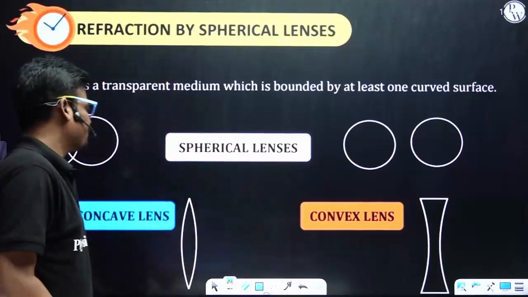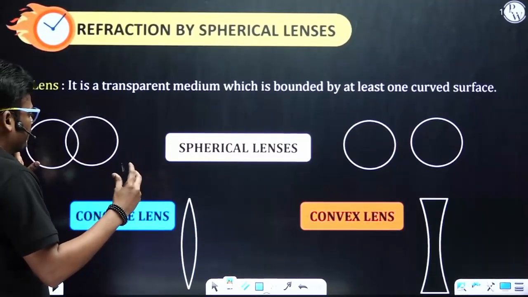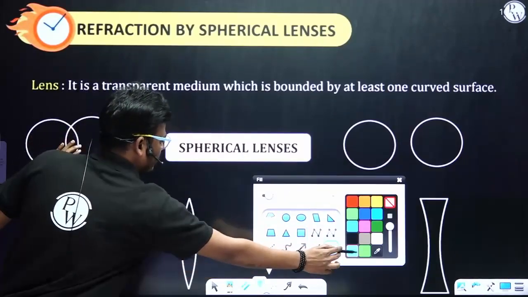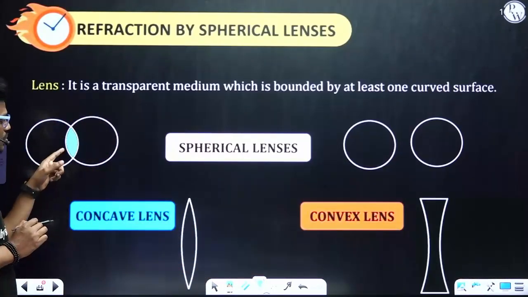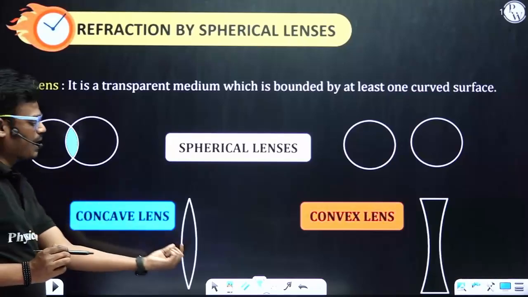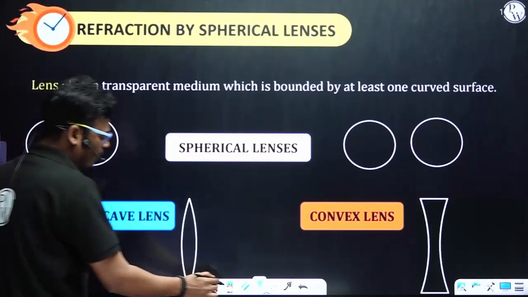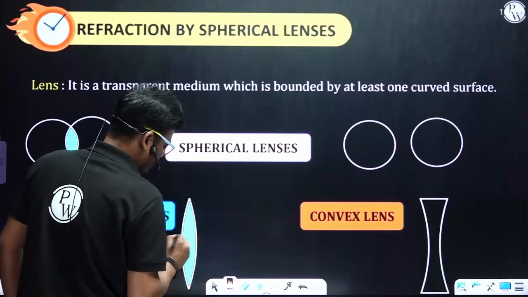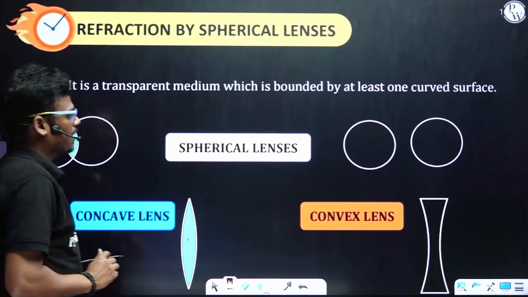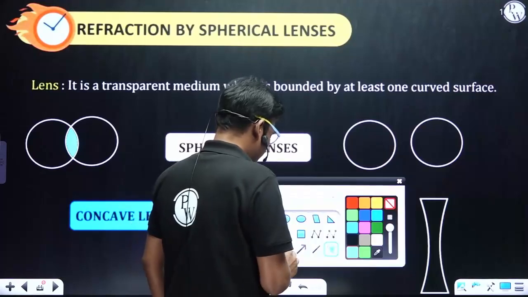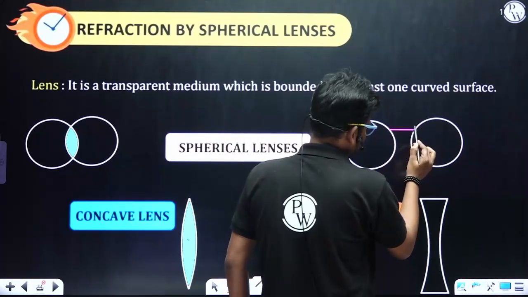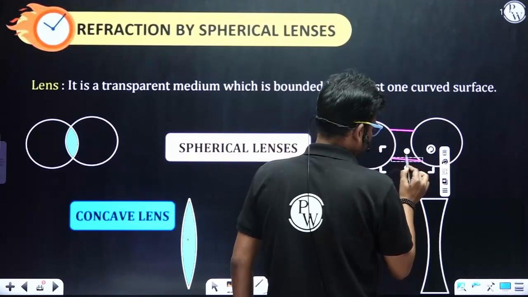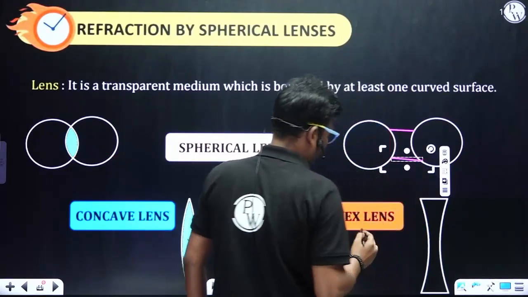Now, if I take 2 spheres and join them like this, you will be able to see this part. The center of this one, we call the optical center. If I consider these two, it is bounded by 2 curved surfaces only.